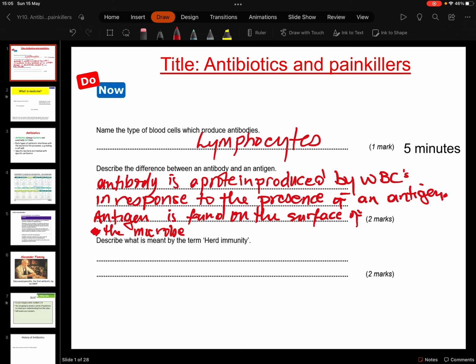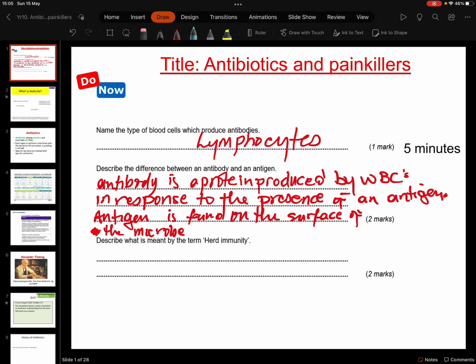Put the full stop there. And the antigen is found on the surface of the microbe which invades your body. And it's this antigen which triggers an immune response, and that's when the white blood cells produce the antibodies to counteract this foreign body inside of you.